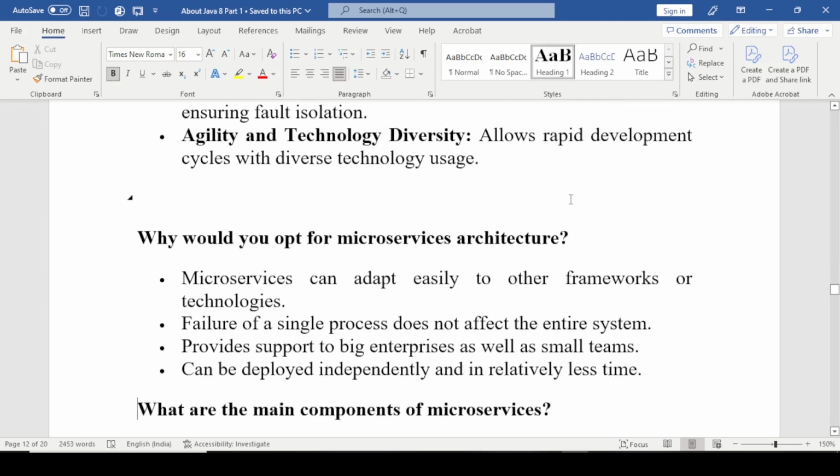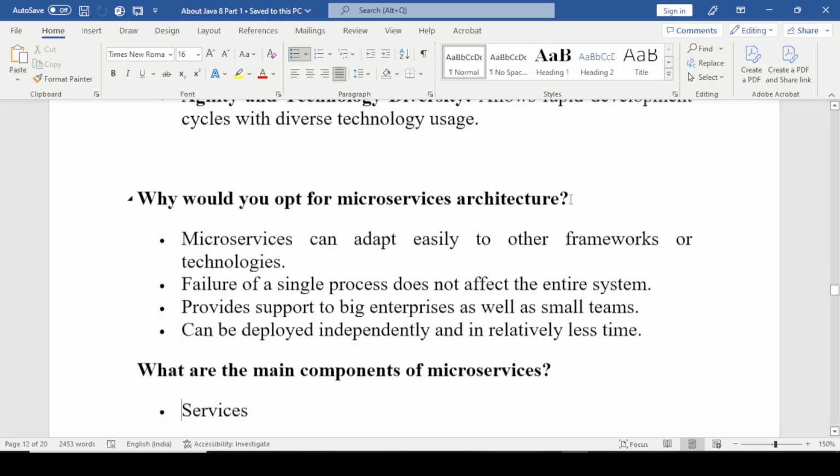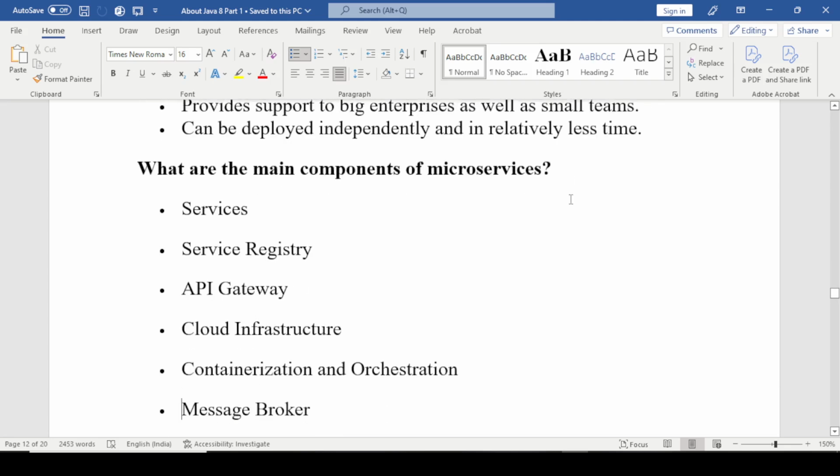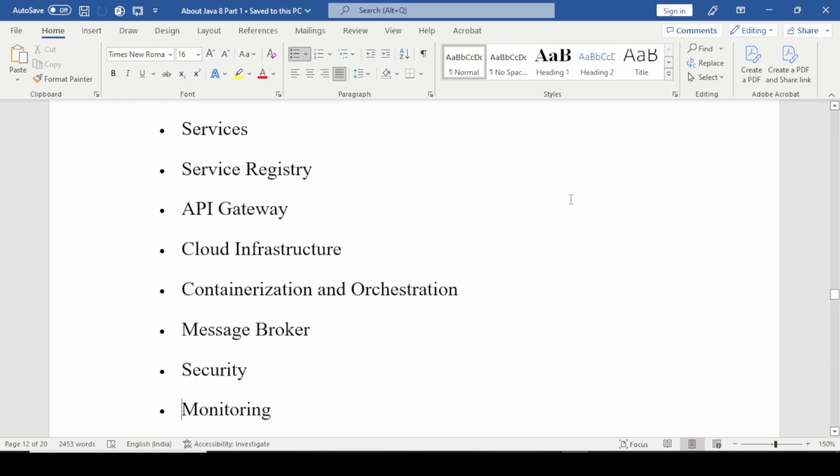What are the main components of microservices? First is services, service registry, API gateway, cloud infrastructure, containerization or orchestration, message broker, security and monitoring.